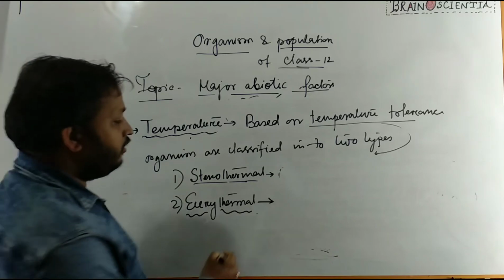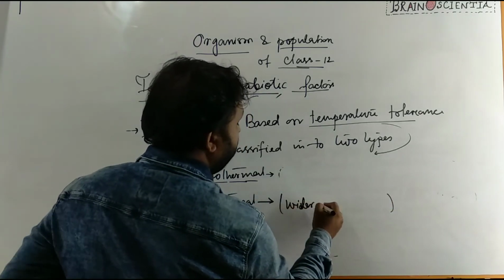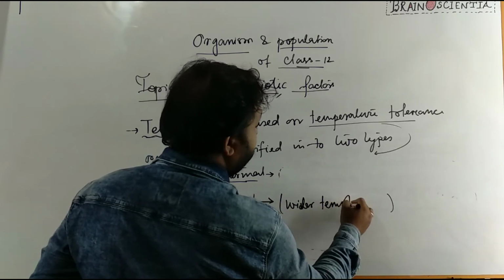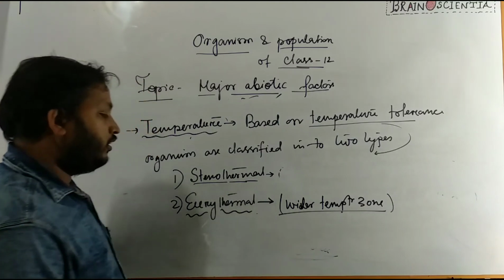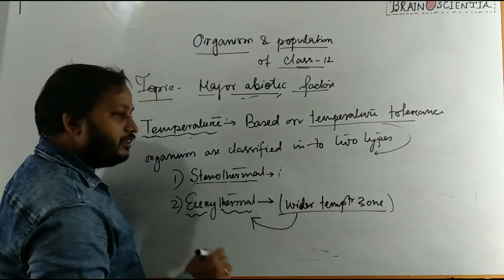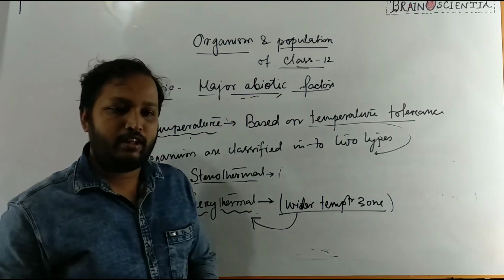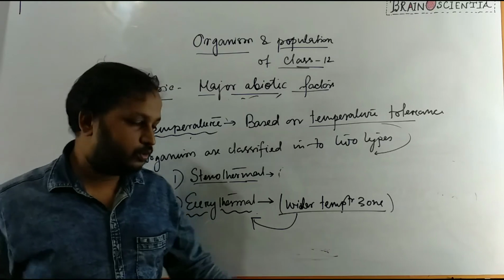So that means their survival range is a wider temperature zone. That means an increase or decrease in temperature doesn't have a direct influence on them. That means they are able to accommodate with the situation, with the temperature zone.